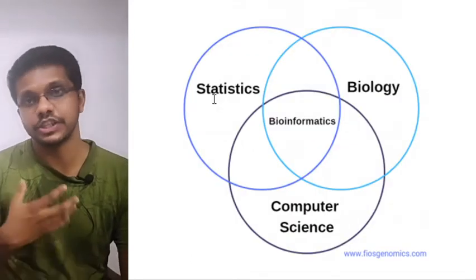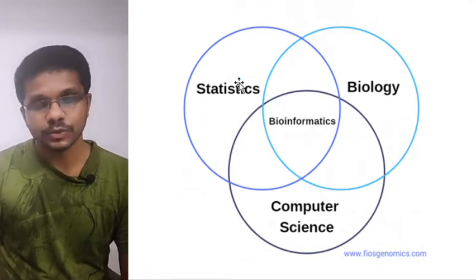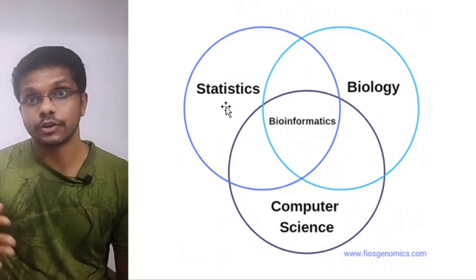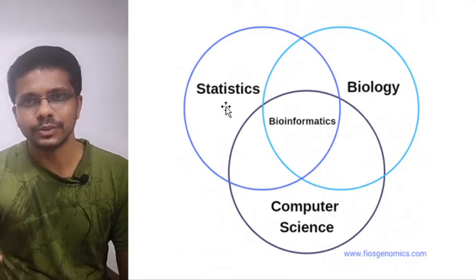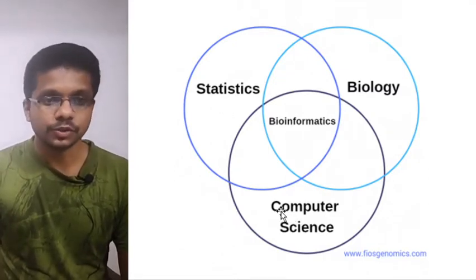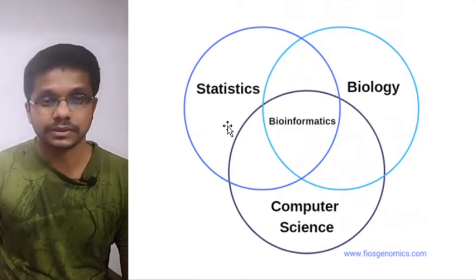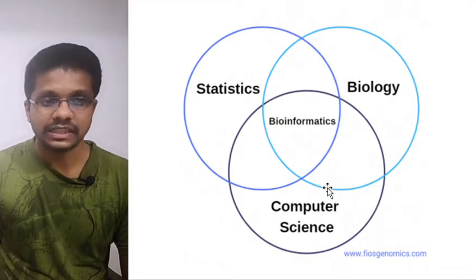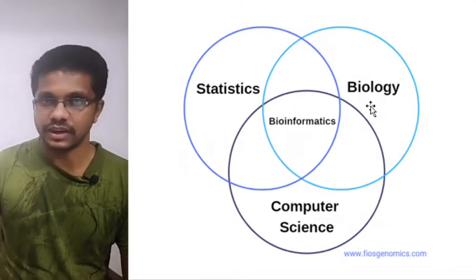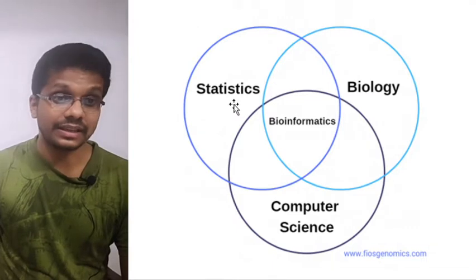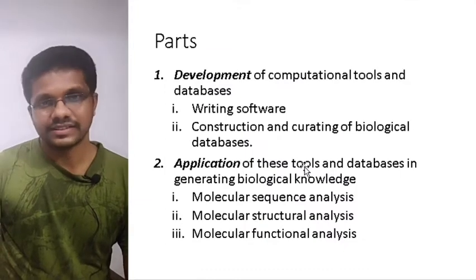So in bioinformatics, we have the biological information, and analysis of biological information needs statistical tools. But if it is huge information like a human genome sequence, or if you want to compare human genome sequences of 1,000 individuals, we cannot do it manually. We need the help of computers. So bioinformatics is a multidisciplinary approach between biology, statistics, and computers. We are taking the biological data or information in the form of sequence, structure, or function of macromolecules, and we are doing the statistical analysis on them using computers. That is bioinformatics.